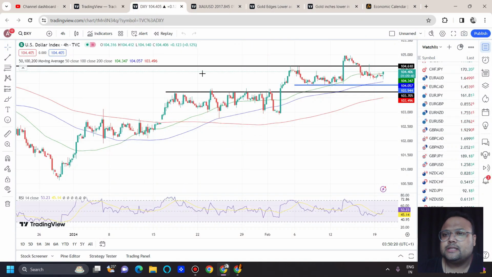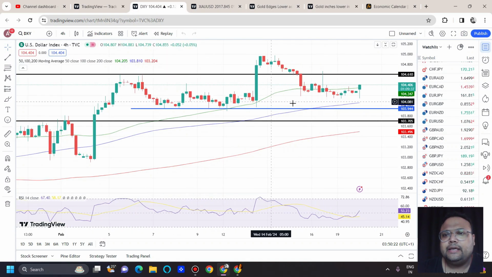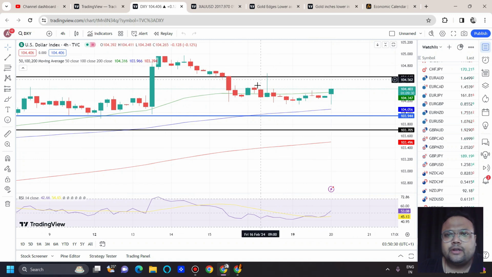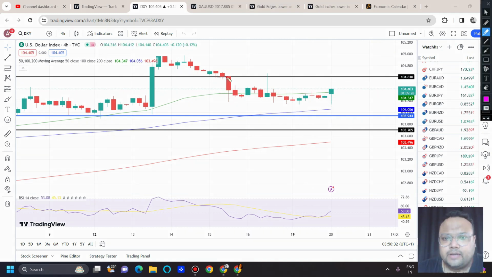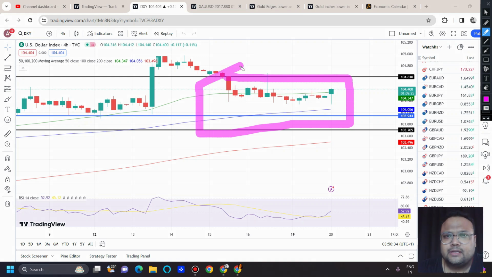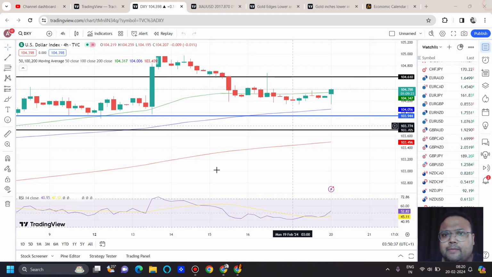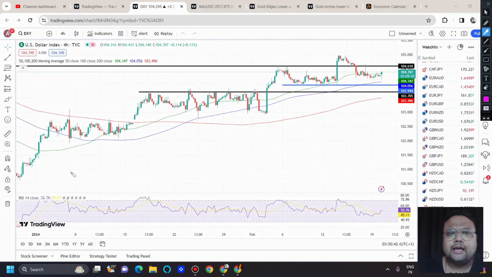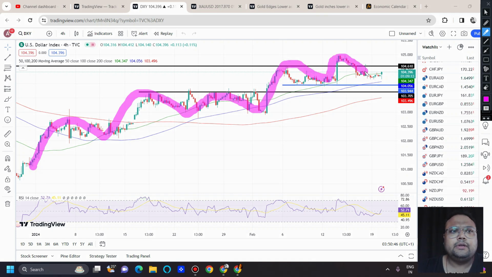So, this is the chart of DXY, and we can see that DXY after the consolidation is showing good price rejection from below and trying to go up. If you look at the present trend of the market here, then obviously you may think that we do not have any trend present. Market is sideways, no doubt about it. But if we look at the overall trend of DXY, then obviously we cannot deny that the structure of the market is quite positive, and still DXY is maintaining the bullish structure. So till tomorrow we can expect that market will be continuing the present structure.